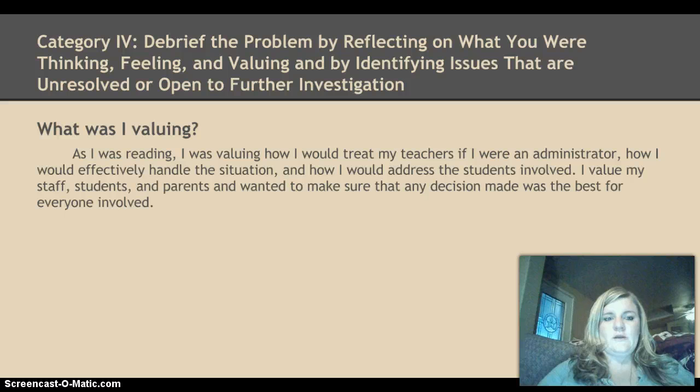What was I valuing? As I was reading, I was valuing how I would treat my teachers if I were an administrator, how I would effectively handle the situation, and how I would address the students involved. I value my staff, students, and parents, and wanted to make sure that any decision made was the best for everyone involved.